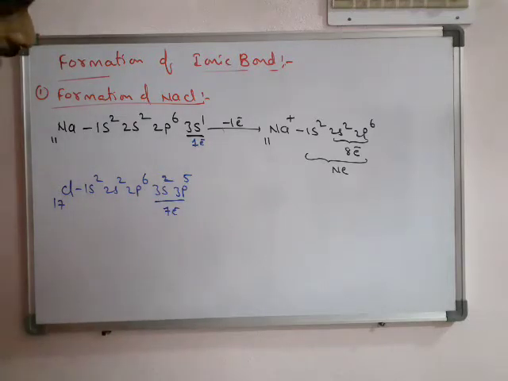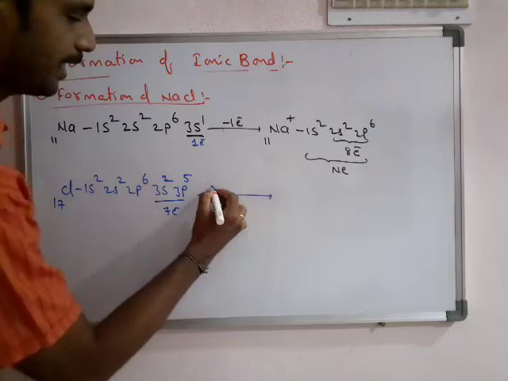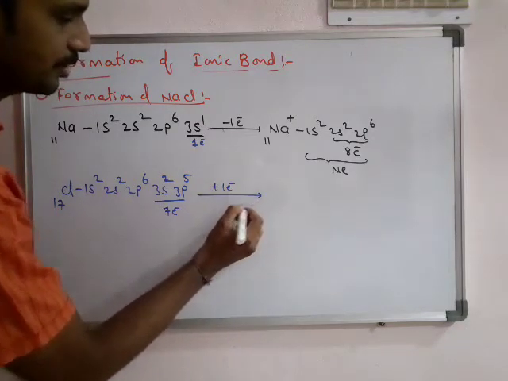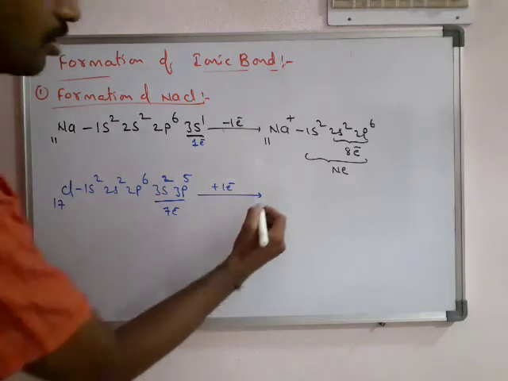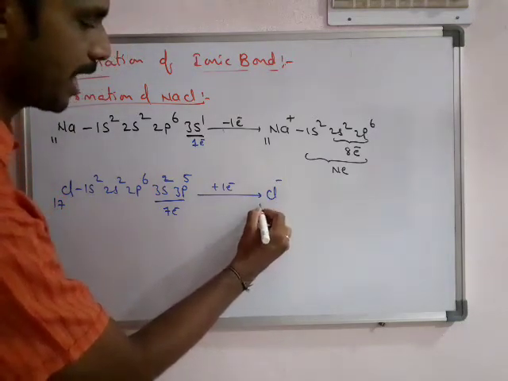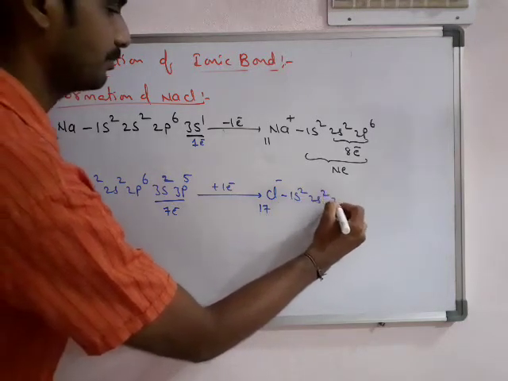To get an octet, it needs only 1 electron. So it is easy for them to get 1 electron. Chlorine takes that electron and becomes Cl-, which is called chloride ion.